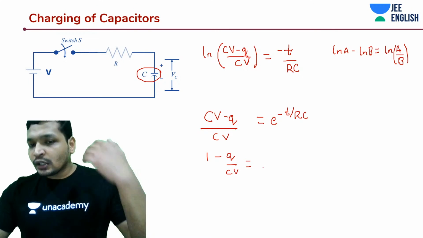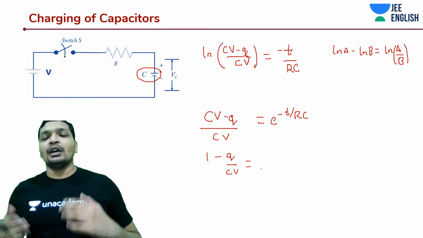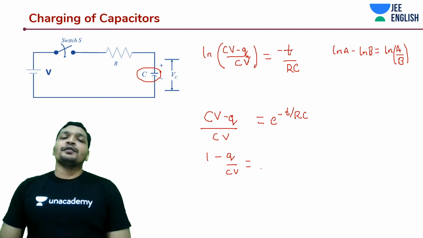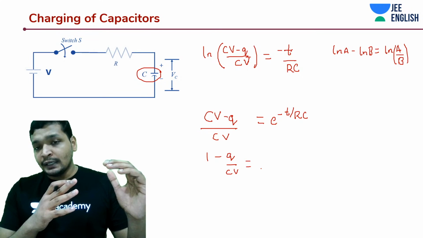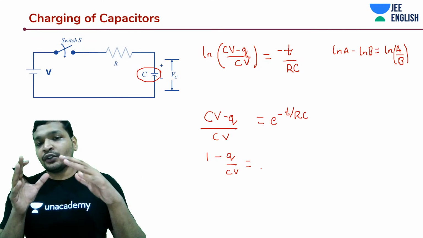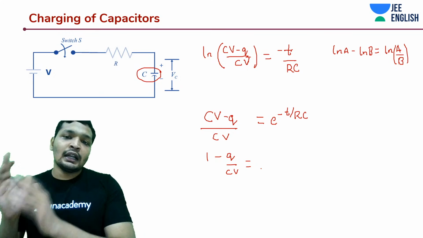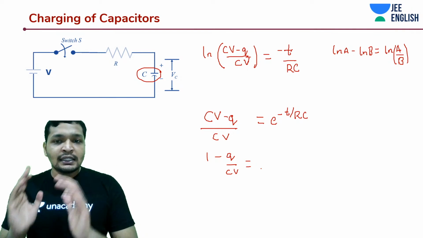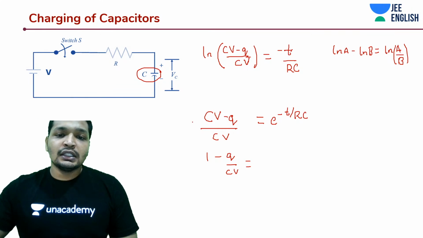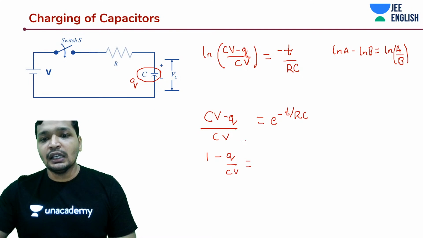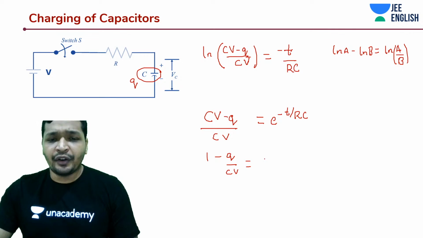So given any circuit, you do the same thing. You will analyze the current. So again, I'm explaining to students before we move to that part of charging and discharging of capacitor, what did we do? We analyzed the current. We analyzed what is going to be the charge at some time t. We took it as q, and the time as t, and we analyzed the current. From that current expression, we are getting the relationship between the charge accumulation on this capacitor C at time t compared to its final charge that should have accumulated on it.